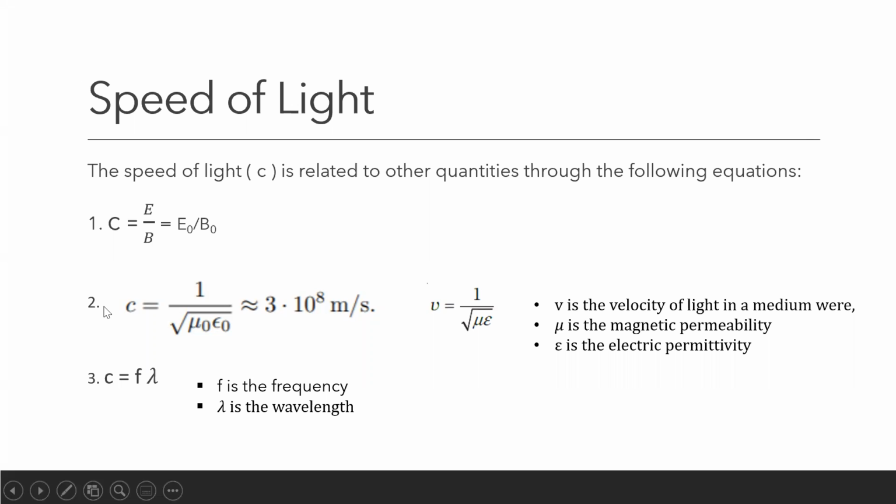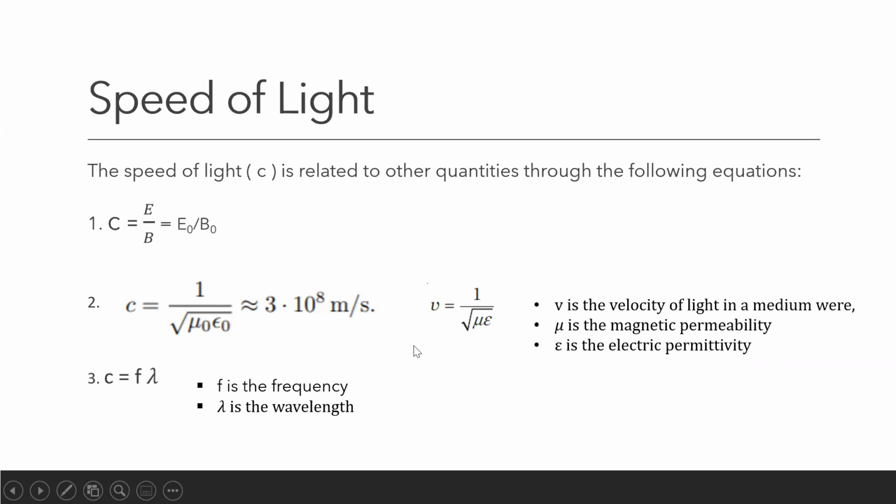Here, to get the value of c in vacuum, you have to substitute the value of magnetic permeability mu naught and electric permittivity epsilon naught. So when you substitute these values, which are constant, you will get this constant value 3 into 10 raised to 8 meter per second. This dot here means multiplication.